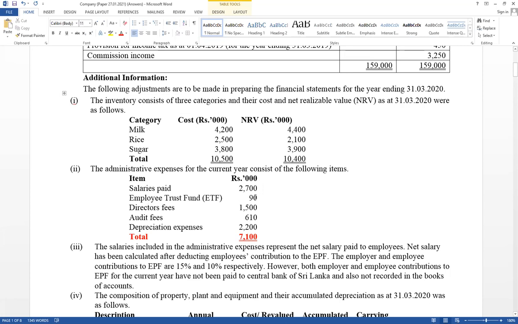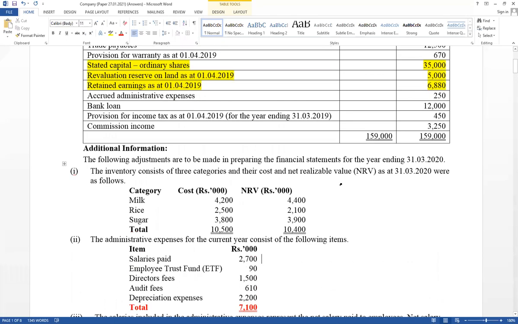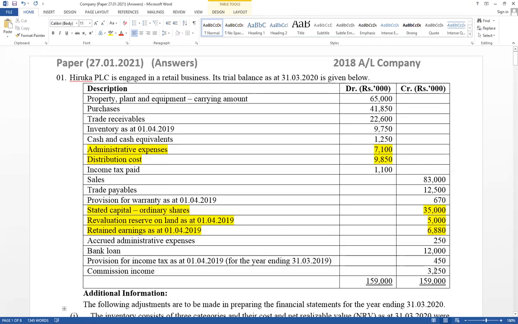And employee trust fund. What is the meaning? ETF expense account debit, ETF payable account credit. That double entry is recorded already. It is available in administration expense. But ETF payable account has not been given. If it is available under expense, it means ETF is recorded. What is the double entry? ETF expense account debit, ETF payable account credit. But ETF payable account is not given in the trial balance. Why? That value was already transferred to the central bank. Both sides of the double entry balance.